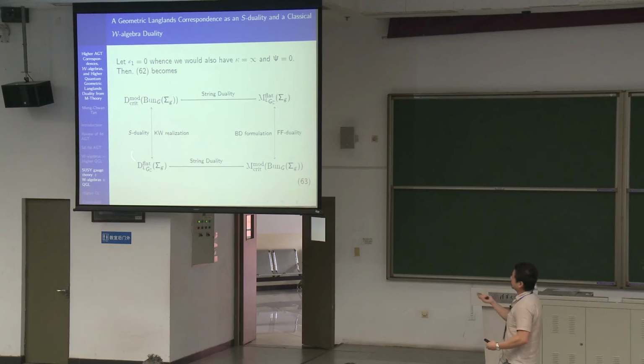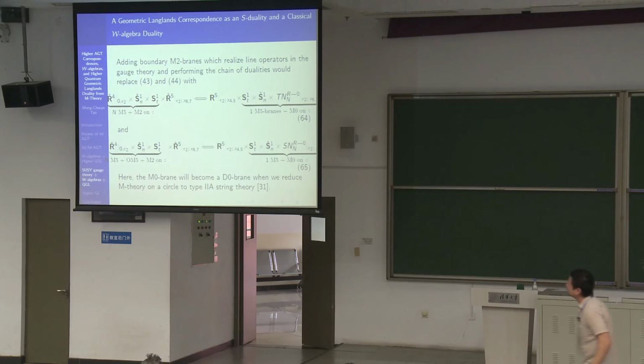So you can see that to see this relationship between what Kapustin and Witten did and what Beilinson and Drinfeld did, you just need to use string duality. Only with string duality can you do this. Okay, so I'm out of time.